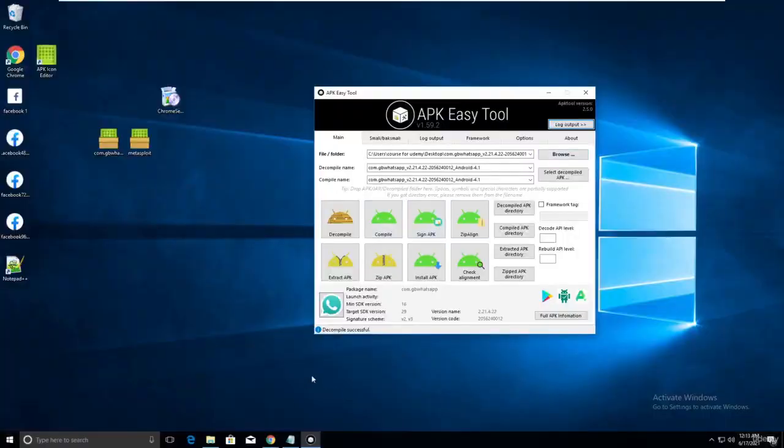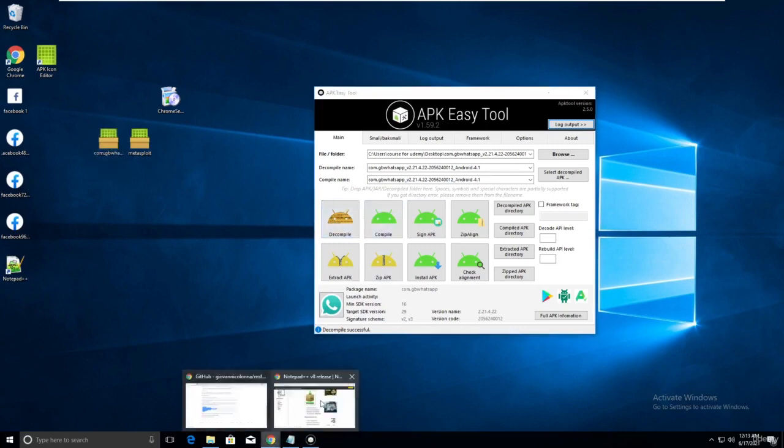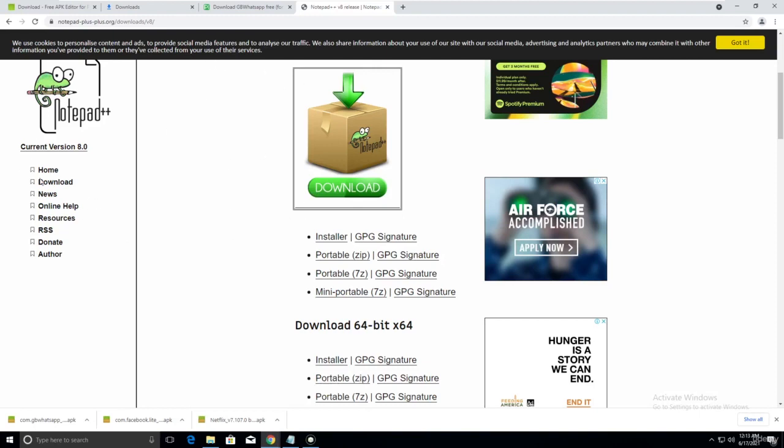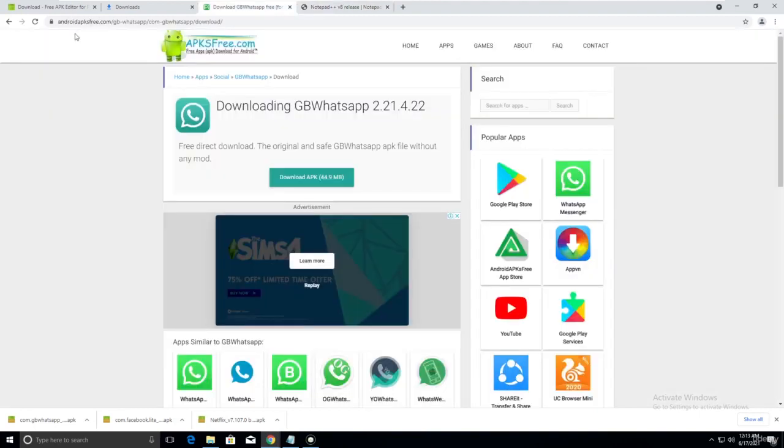Okay, first thing, let me show you, because to decompile this it takes me like 50 seconds or something. First, download this Notepad++. Then go to any website and just download the GB WhatsApp. Why are we using the GB WhatsApp? Because we are binding our Metasploit payload with it. If the victim opens the GB WhatsApp, he can use it and send messages to his friends, but also we can hack him.